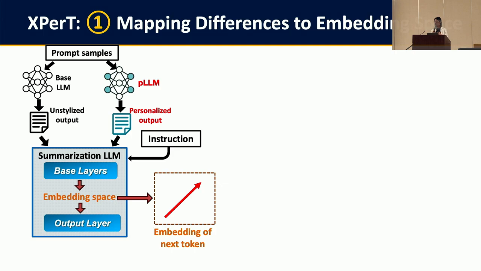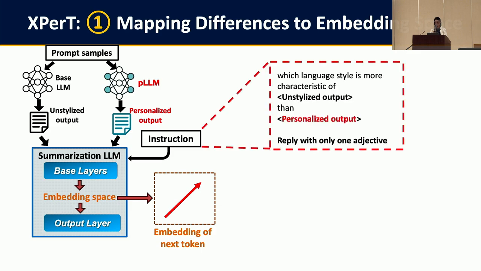In this way, the difference between these two models can be quantified. For the instruction, we prompt the model to summarize the difference into one adjective, so that in this way, the difference is captured by the embedding of the first token.